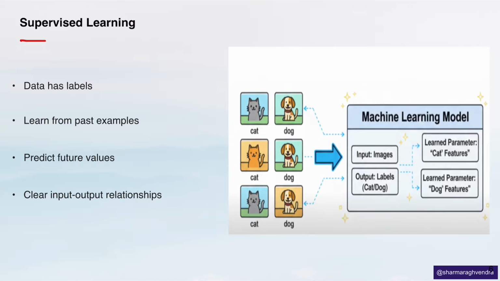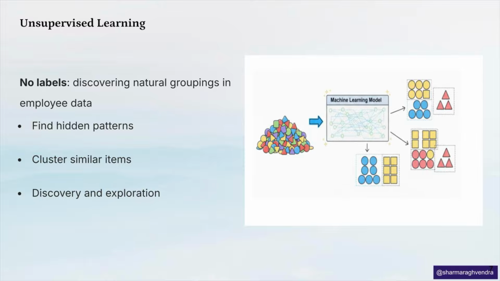On the other hand, in unsupervised learning, there are no labels. Unsupervised problems are all about discovery, about looking at the raw data and seeing if it naturally falls into groups. The algorithm explores the data to find hidden structures or grouping on its own. Let us understand this with an example.